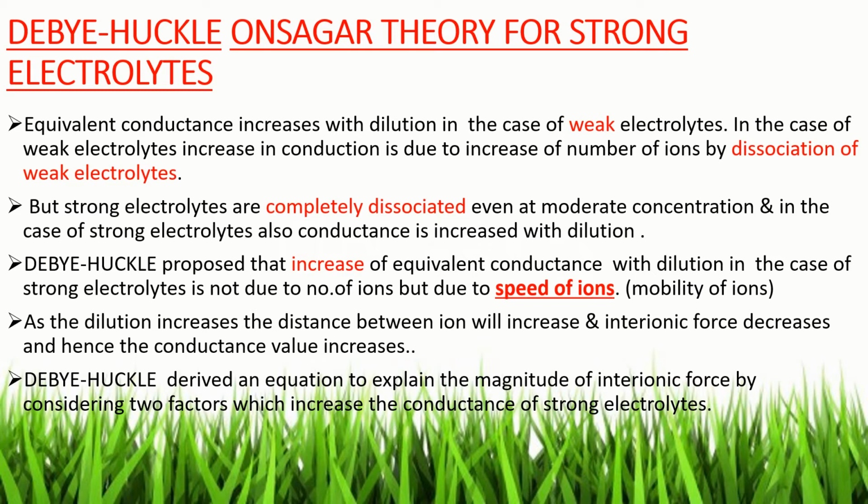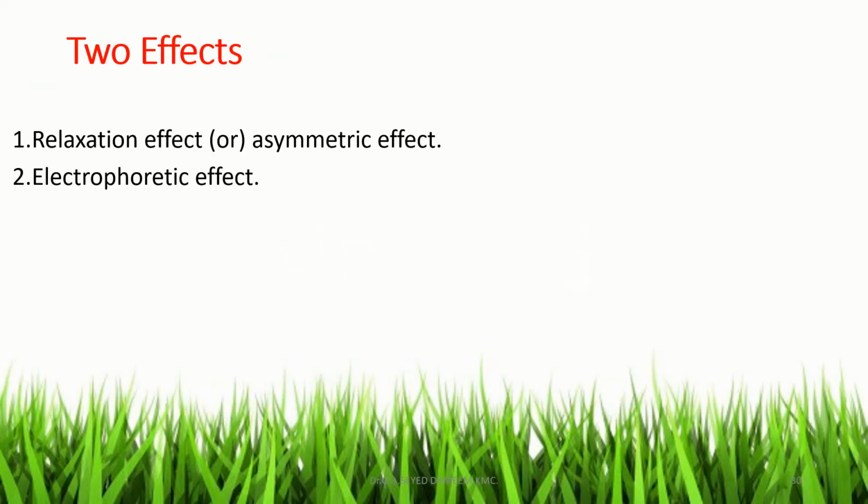Debye and Huckel derived an equation to explain the magnitude of interionic force by considering two effects which decrease the conductance of strong electrolytes. This slide shows the two effects considered by Debye and Huckel. What are the two effects? One is the relaxation effect, otherwise called the asymmetric effect.